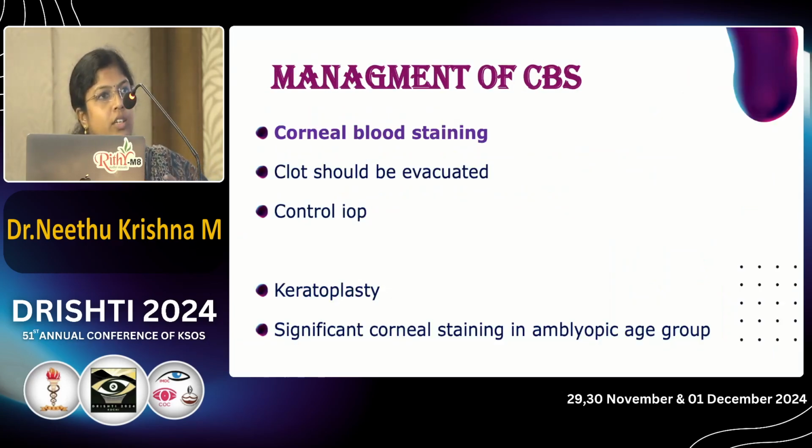Next, an important corneal complication is corneal blood staining. To prevent corneal blood staining, we need surgical intervention. One of the indications for surgical intervention is corneal blood staining. Clots should be evacuated, and along with that we can control the IOP. In the pediatric age group, one of the complications is amblyopia, so we can do keratoplasty.